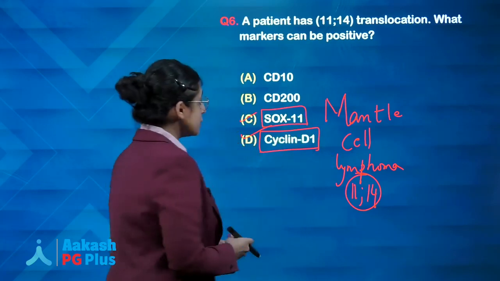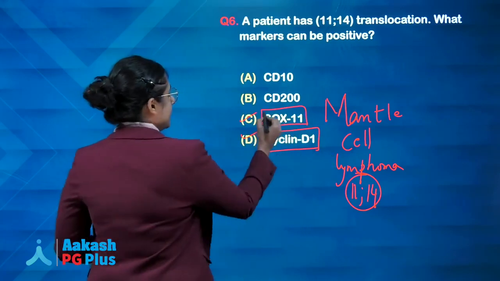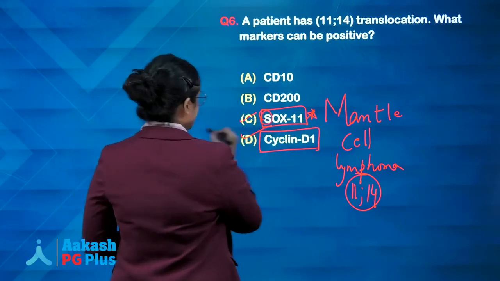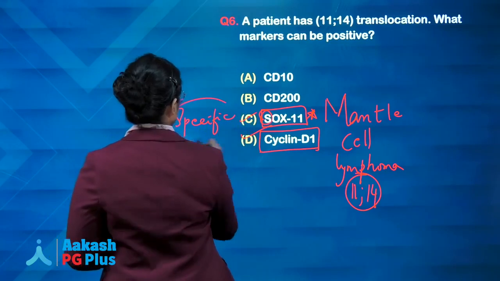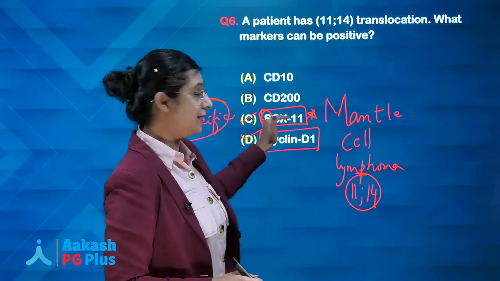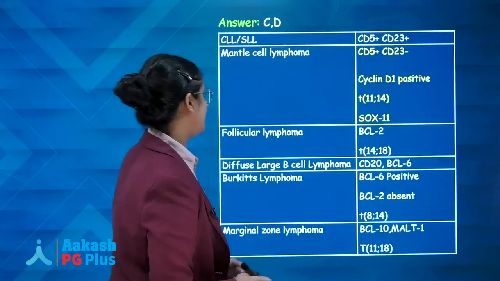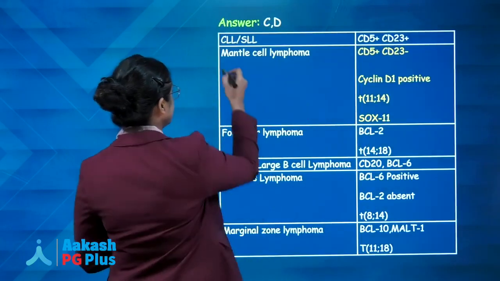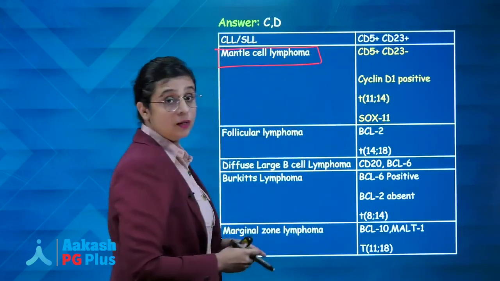You all must remember cyclin D1, and number 2, SOX11. If I ask you which is more specific, can you remember? S for SOX11, S for specific. So if I ask you which is a better one, SOX11 is better. But one very, very important point we have already discussed under mantle cell lymphoma. This is the table which is given in our LMR also.